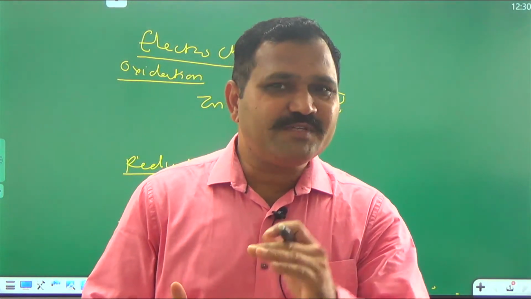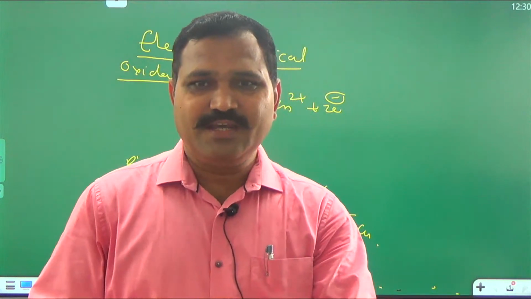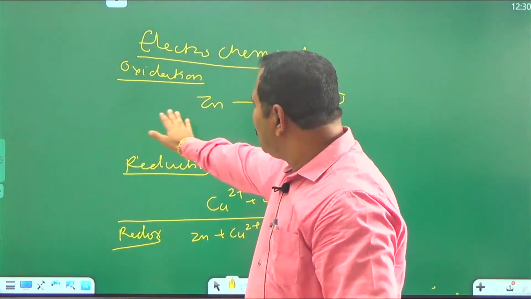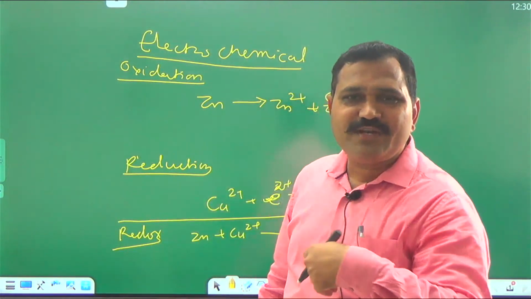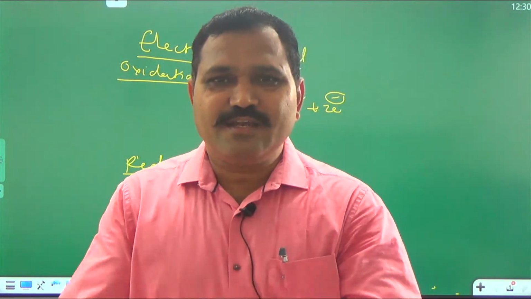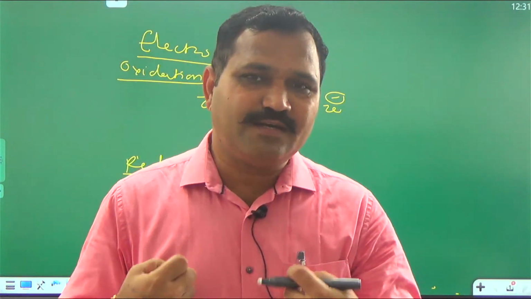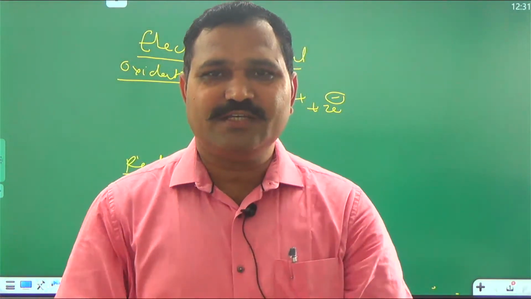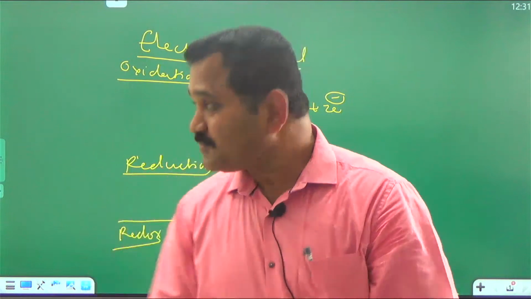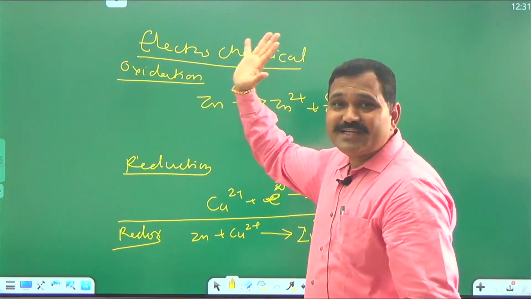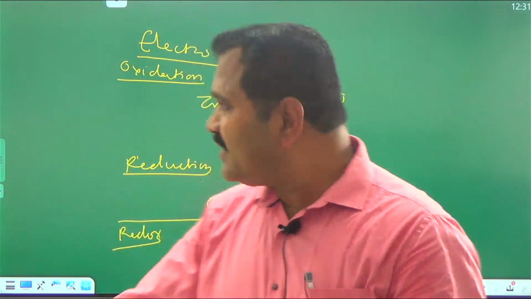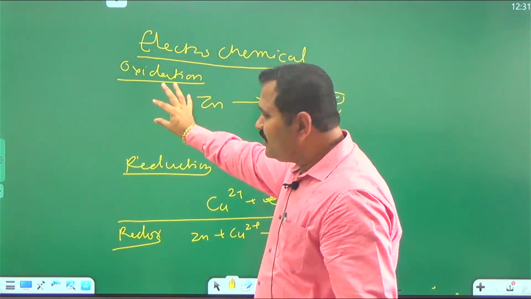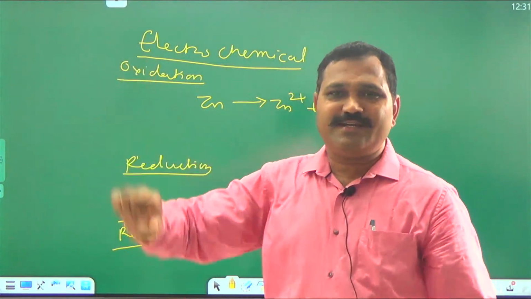Redox reaction means reduction as well as oxidation. And what is oxidation? Loss of electron is the oxidation. And what is reduction? Gain of electron is the reduction. Now, if we consider a cell, there are again two half cells. One half cell is the oxidation half cell, one half cell is the reduction half cell.